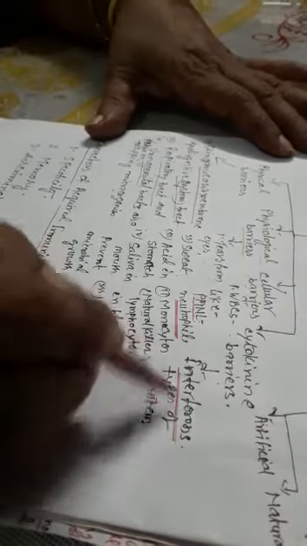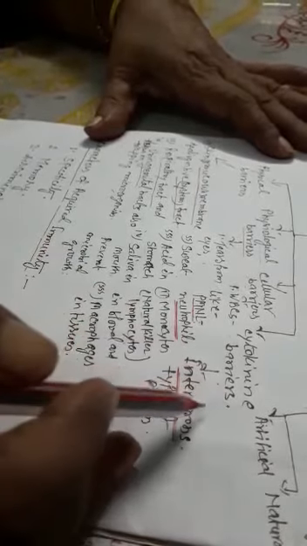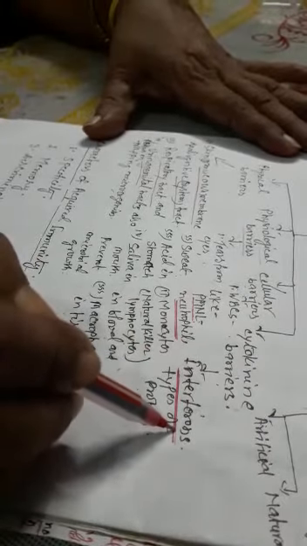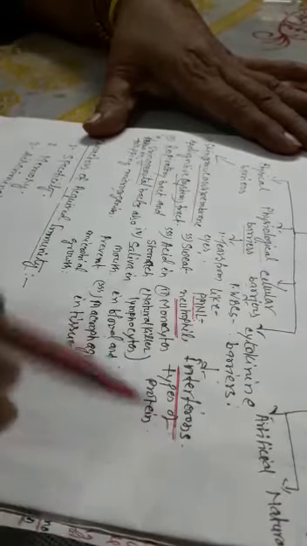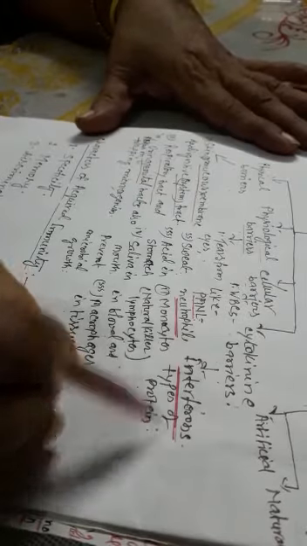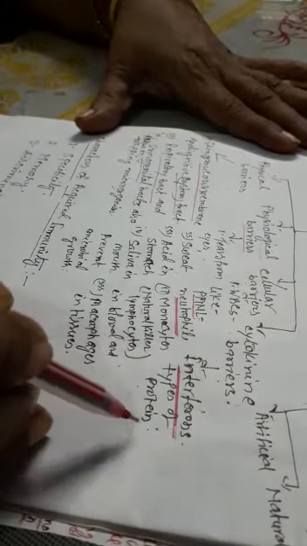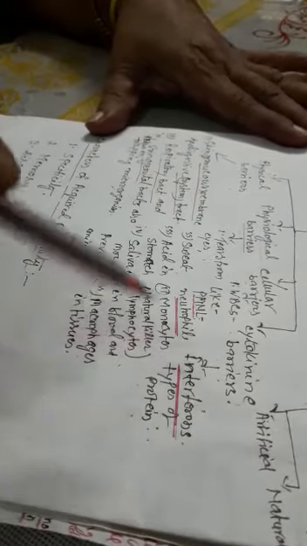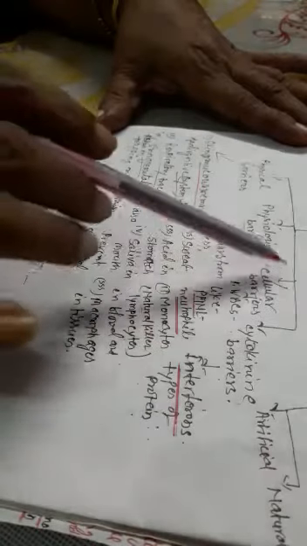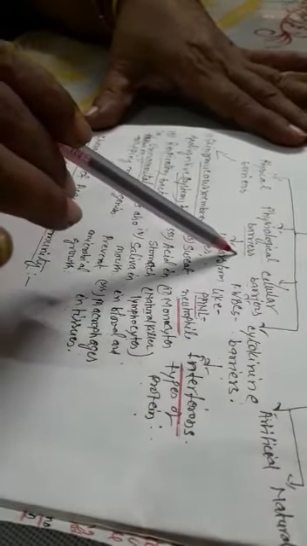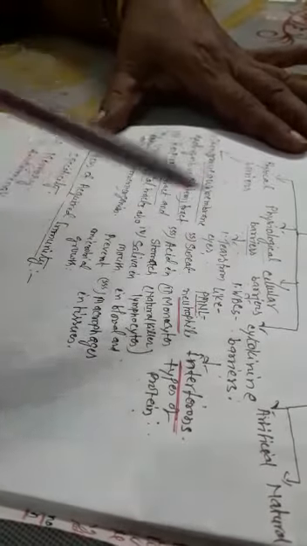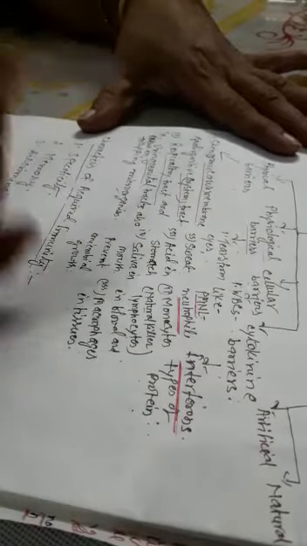So interferons are the best example of cytokine barriers. For what purpose? To protect non-infected cells from further infection. So these are the four different types of barriers of innate immunity by which foreign germs are prevented from entering our body.